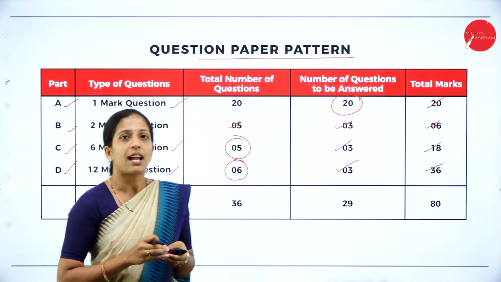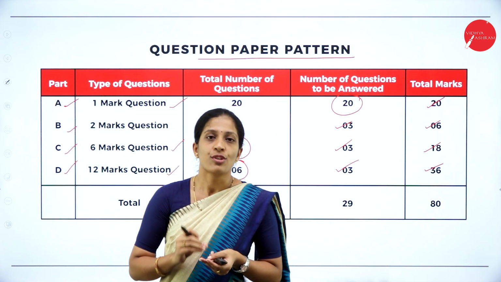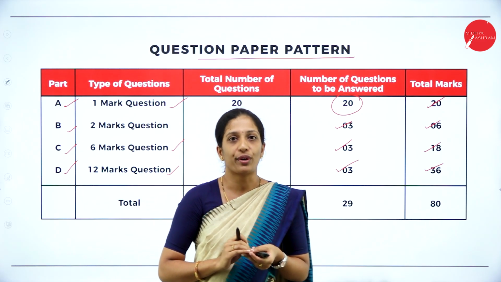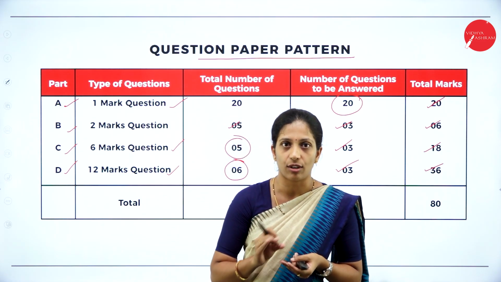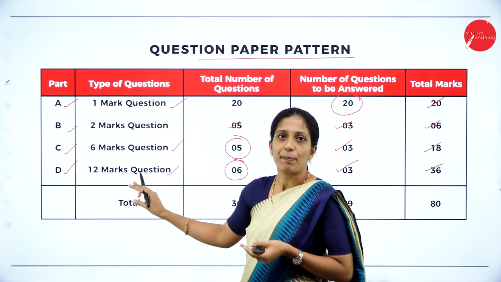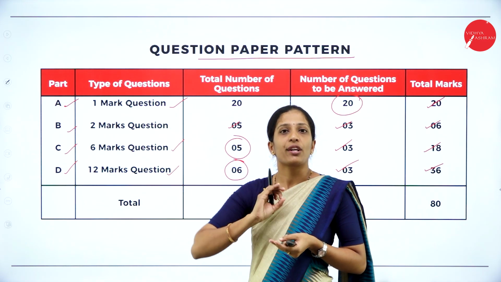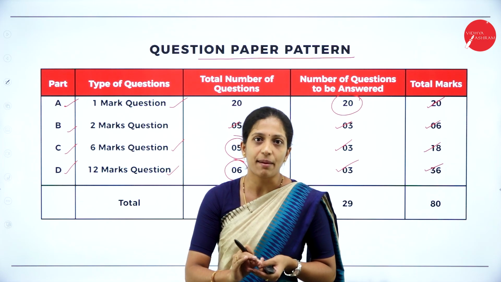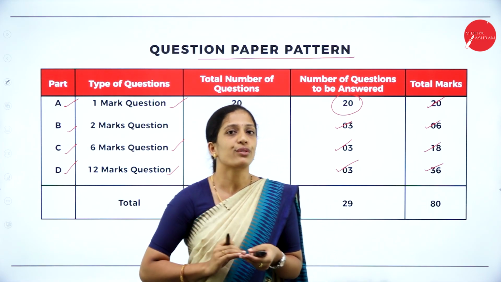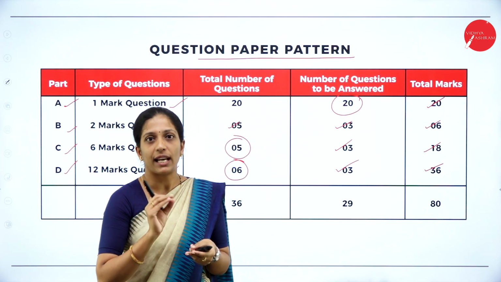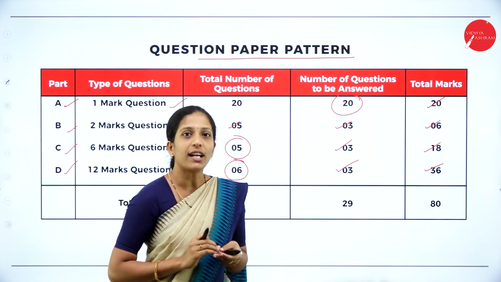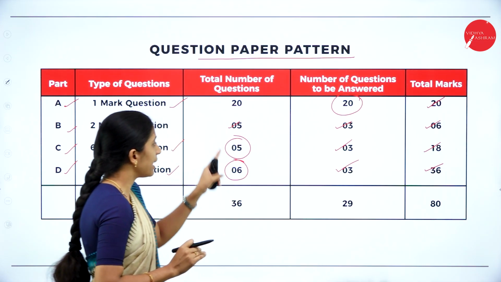So this time, as per the new question paper pattern, you will not have practical oriented questions, that is POQ questions are not there. So your question paper pattern will be like this, and you are going to write the exam for 80 marks, not for 100 marks. You are going to write the external exam for 80 marks. 20 marks will be your internals. Okay, so hope you are clear about it.